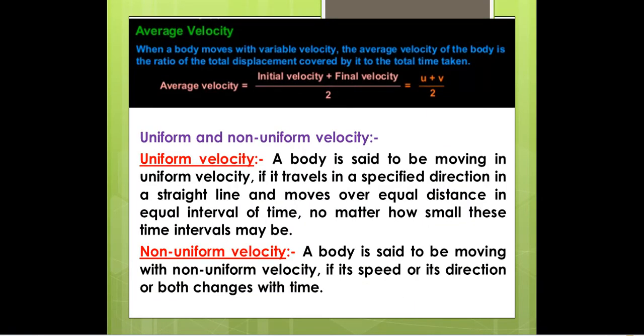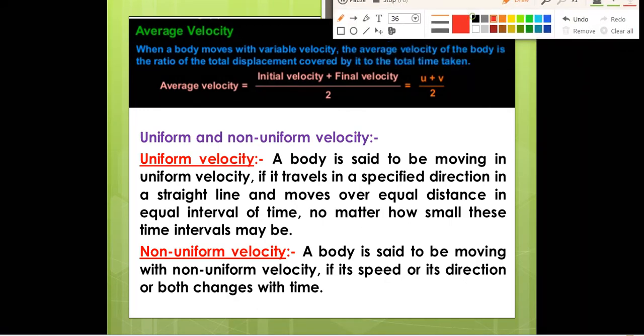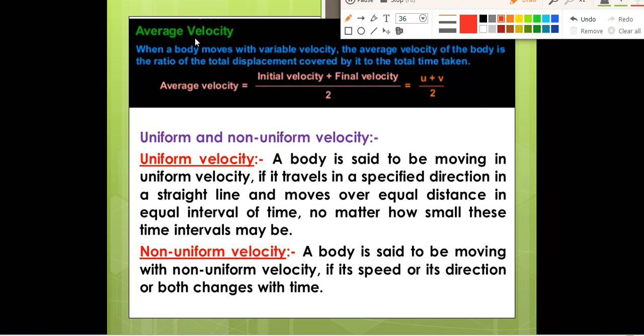Next, what do we have? Average velocity. Like we have read about average speed, like that we have average velocity also. What is average velocity? When a body moves with variable velocity, the average velocity of the body is the ratio of total displacement covered by it to the total time taken. Total displacement covered divided by total time taken.